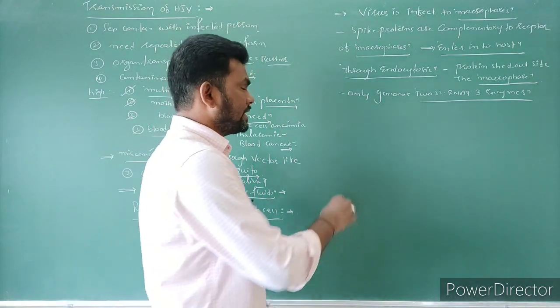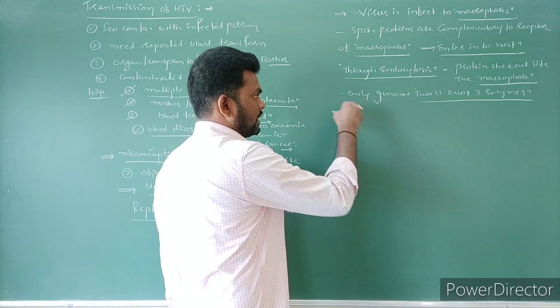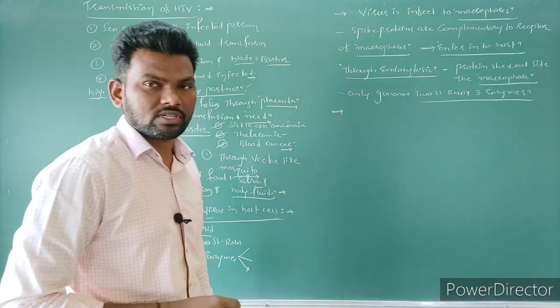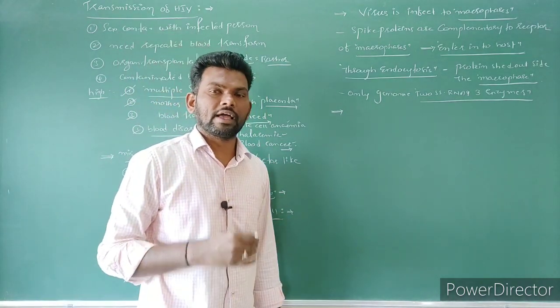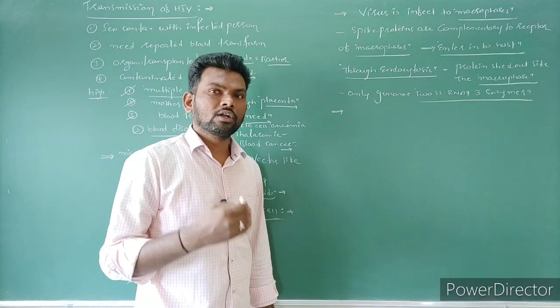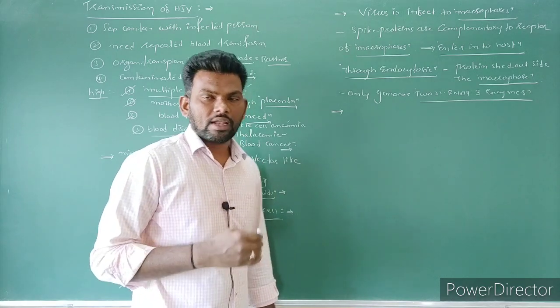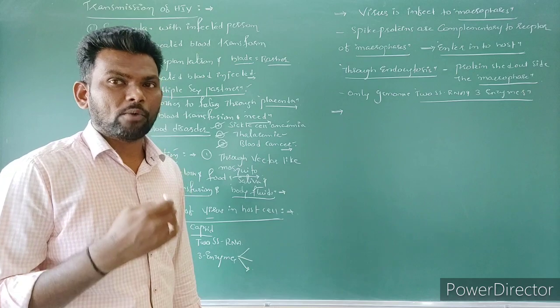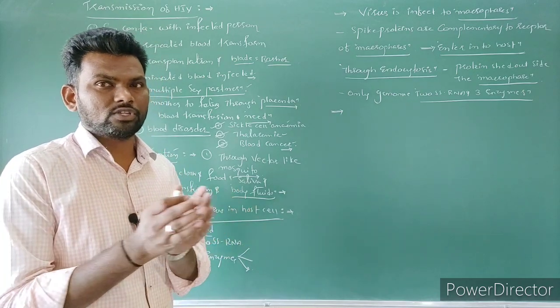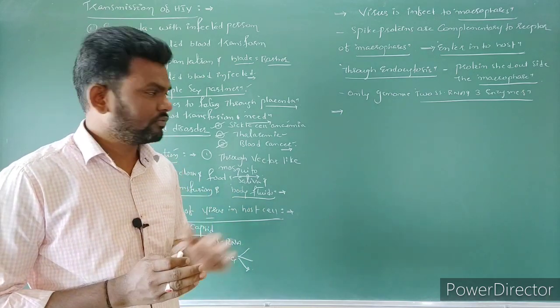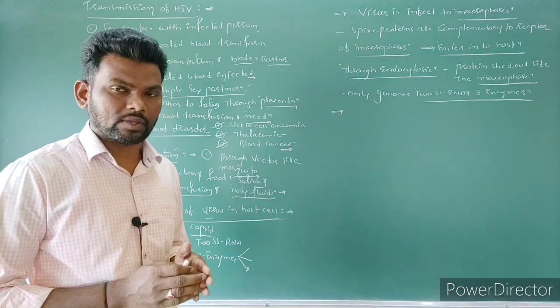Next, when it enters the cell, immediately the first enzyme, reverse transcriptase, is activated and produces DNA. Later it becomes cDNA, which we can call complementary DNA. Later this becomes double stranded DNA, formed with the help of reverse transcriptase enzyme.